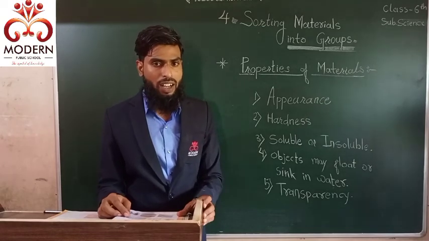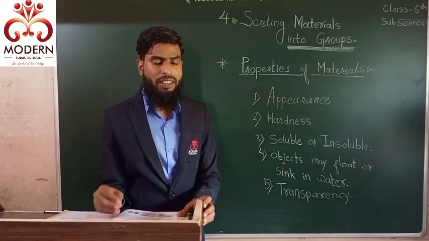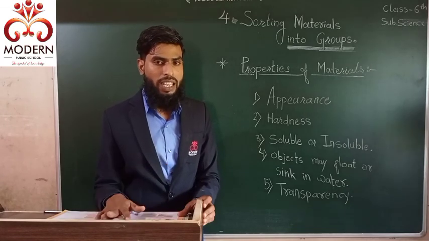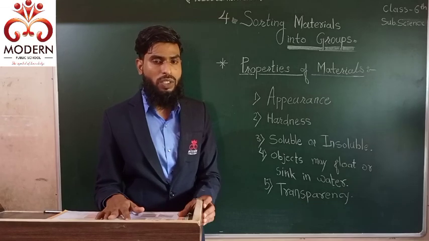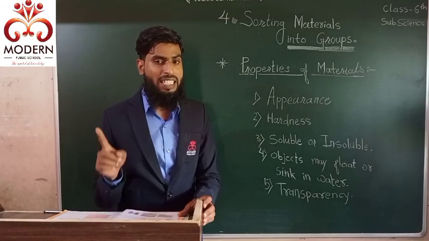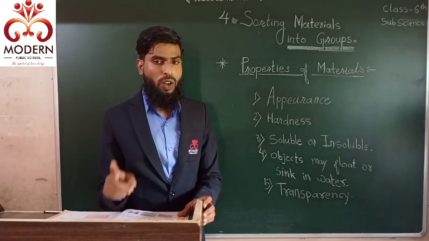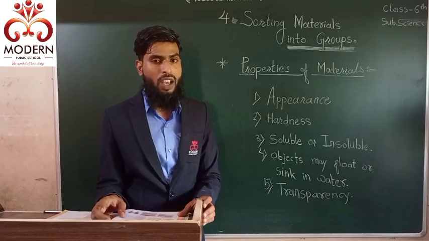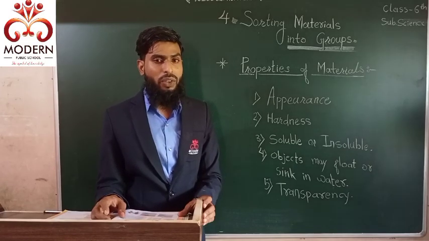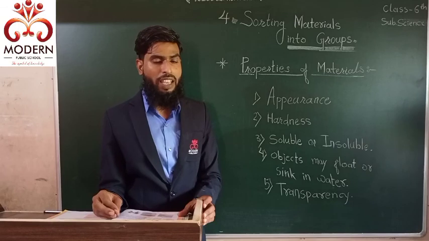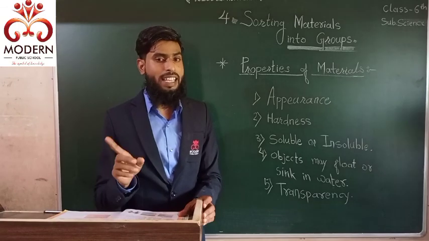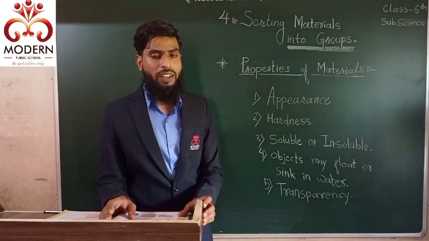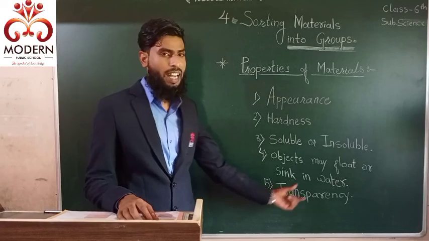Okay, got it everyone? Translucent, transparent and opaque are all different from each other. Transparent means those objects through which we can see. And those objects through which we cannot see are called opaque. And those objects through which we can see but not clearly are called translucent. Okay, this is the overall summary about transparency.